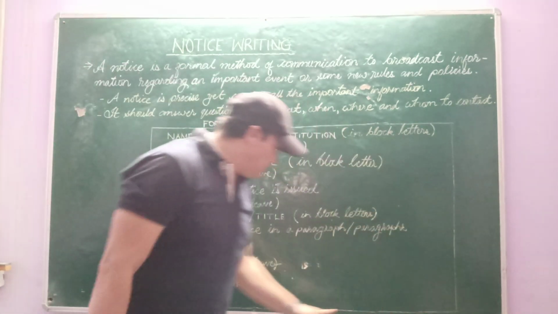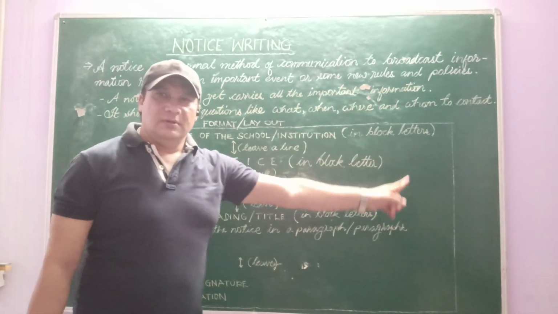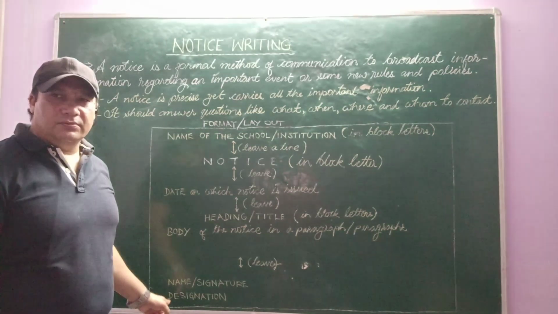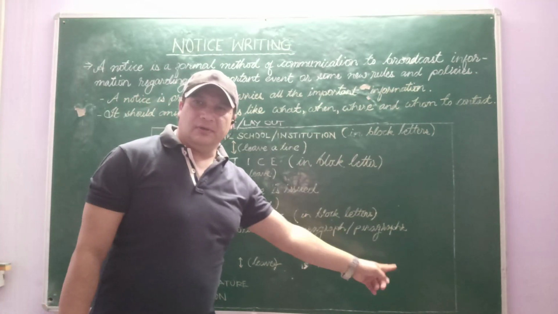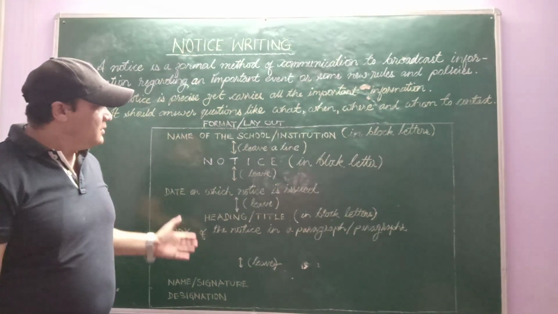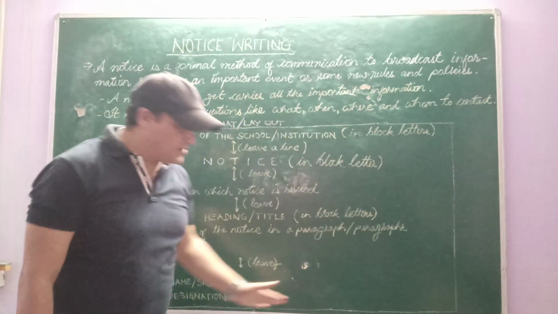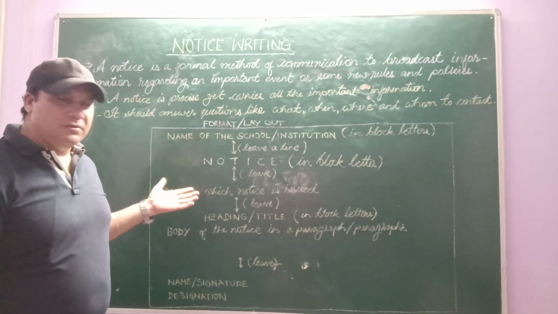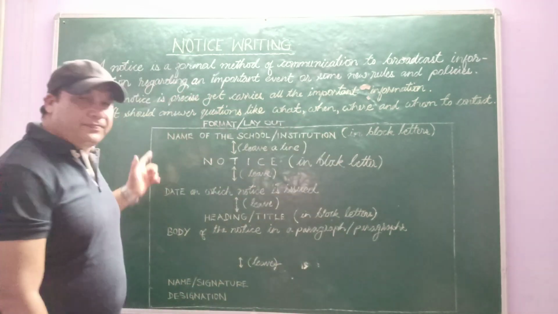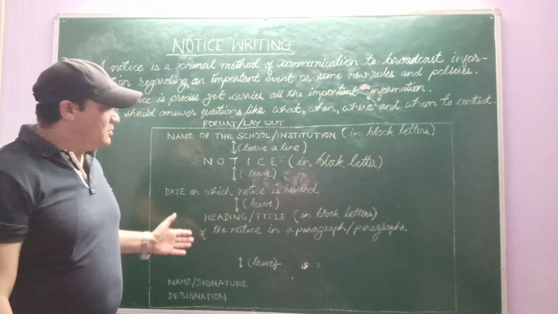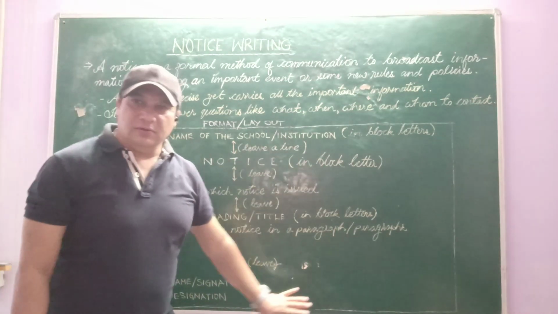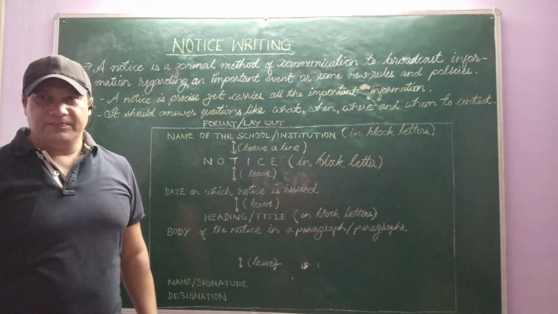And now it is a box here. You see, a box. It is up to you. Making a box or writing your notice inside the box is a choice. So if you want to box it on all sides, you can do it. You can put the notice that you have written inside the box. You can mark it on all four sides, or you can leave it plain. Any one of the two you can do. So this is the format of writing your notice, which carries 5 marks.